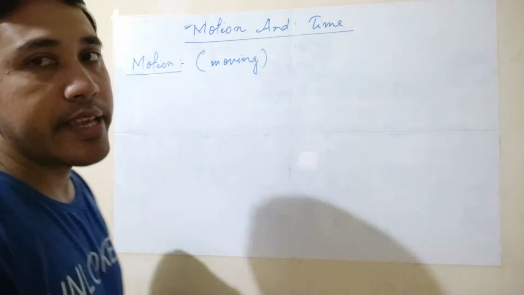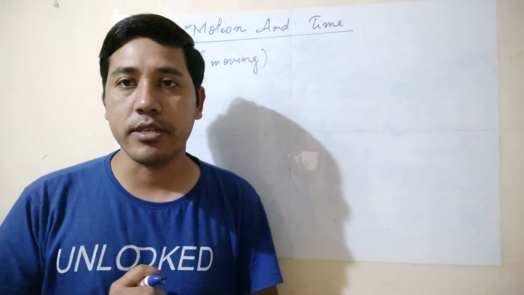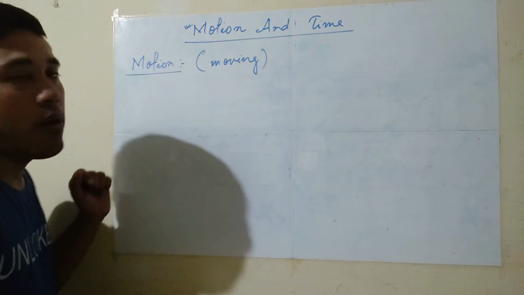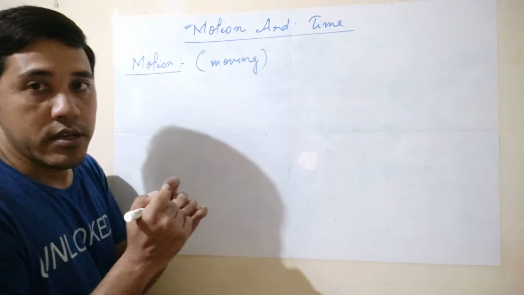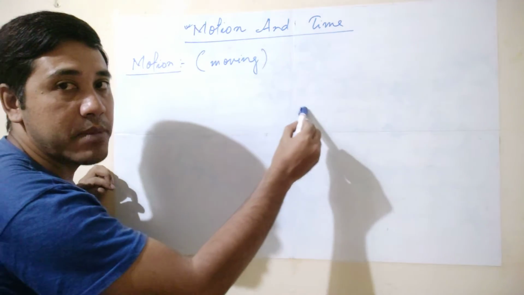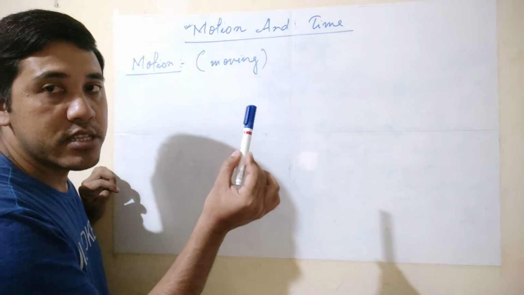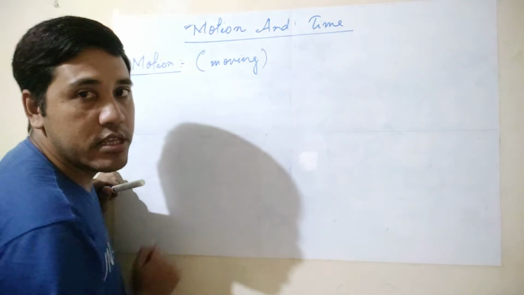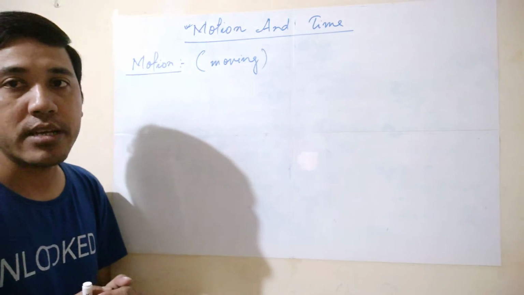How can you say that any object is moving? That is the most important point. This marker is moving, right? How can you say that this marker is moving? This marker is moving when we compare it with this board, or with any raised object nearby.